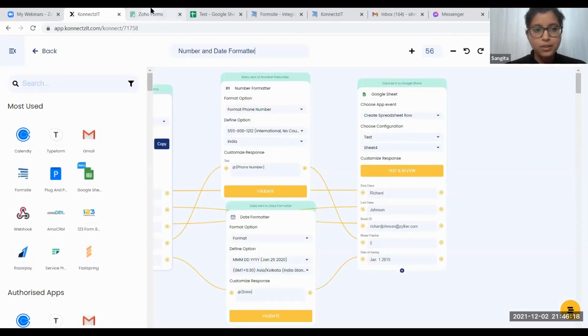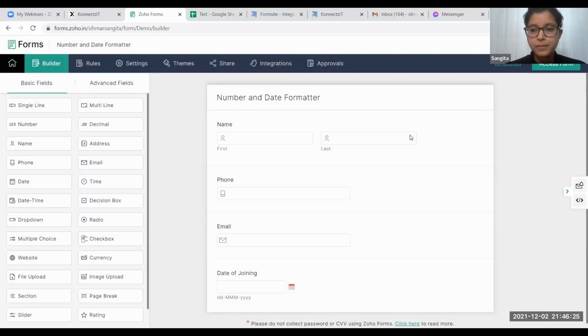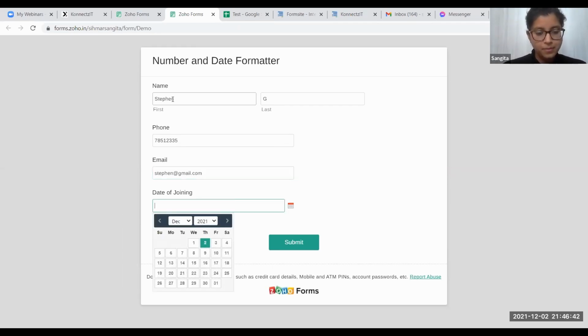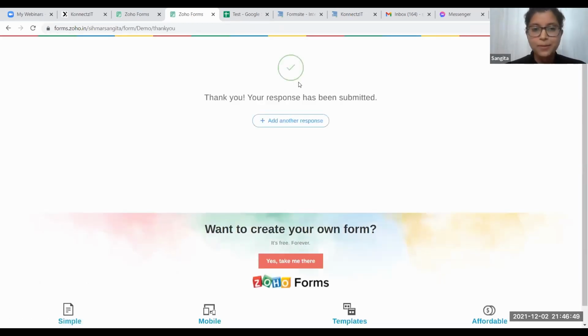For this, we are going to fill our Zoho form first, which is this particular form. Let's fill this form with some details. Yes, I've submitted the form successfully now.